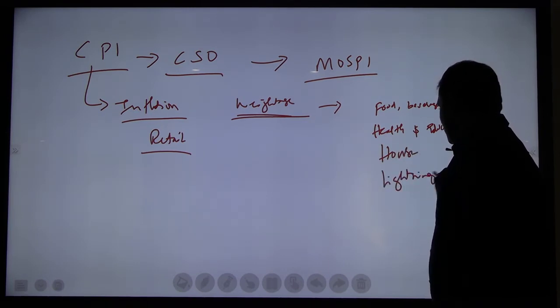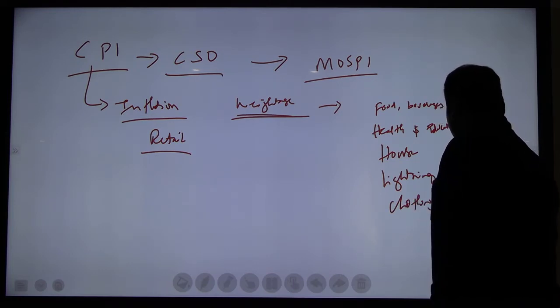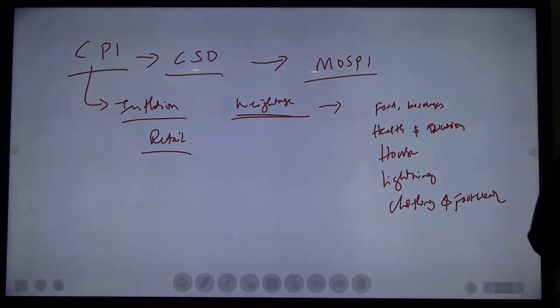Then next, clothing and footwear. So these were the weightages in consumer price index. Highest weightage given to food and beverages, lowest weightage given to clothing and footwear.